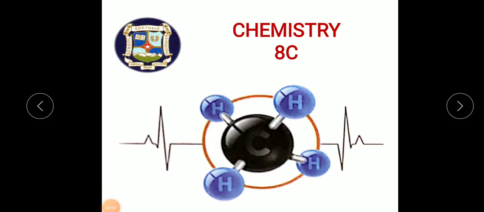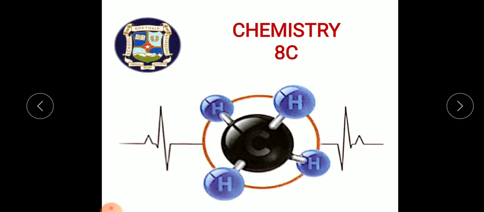Good morning, class 8C. In our last class, we started the chapter Matter, and we came to know what matter is. After that, we saw the three different states of matter. Then we discussed the kinetic molecular theory of matter, and in that we discussed kinetic energy. The energy possessed by virtue of motion is called kinetic energy. Then we discussed intermolecular space, the empty spaces between the molecules of matter. They are called interparticle or intermolecular spaces.